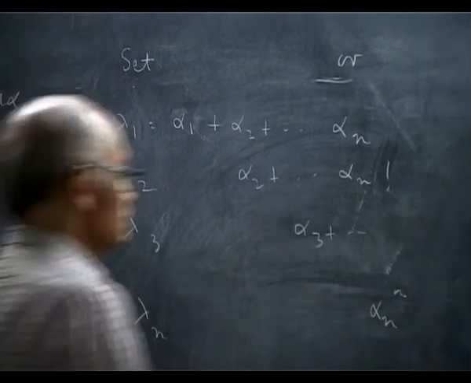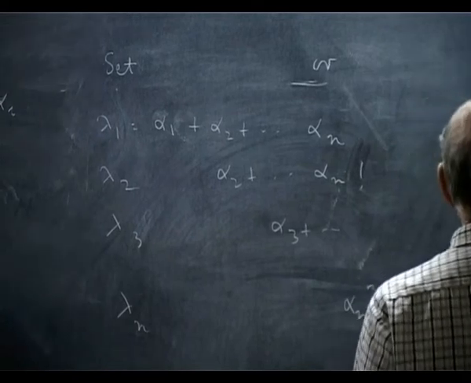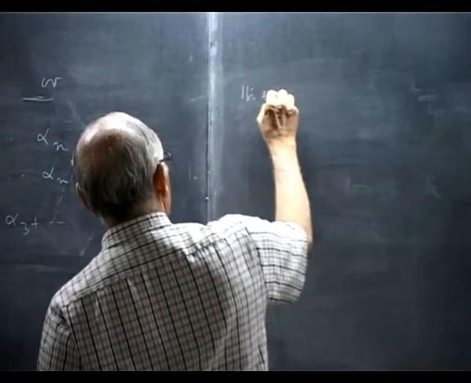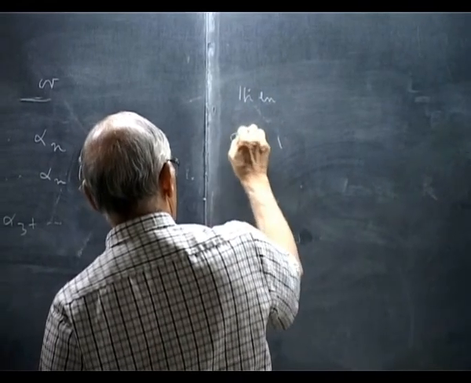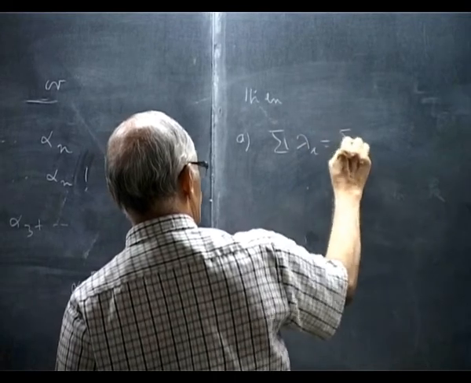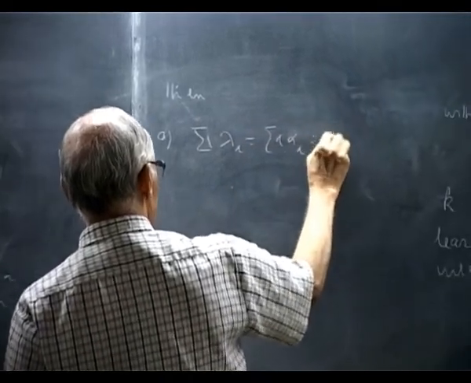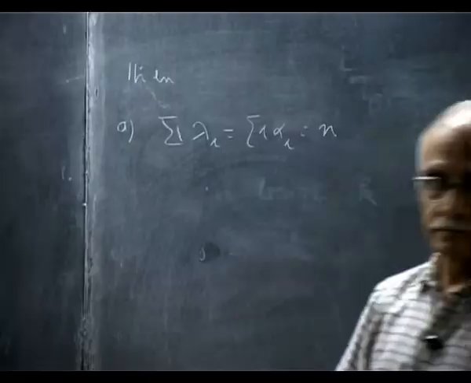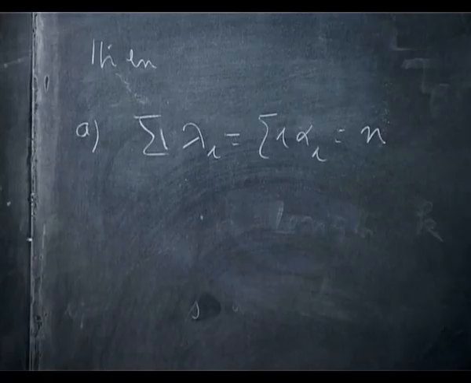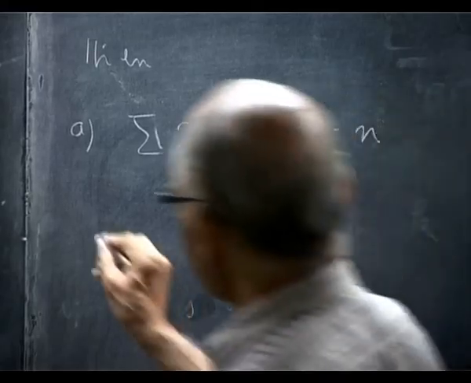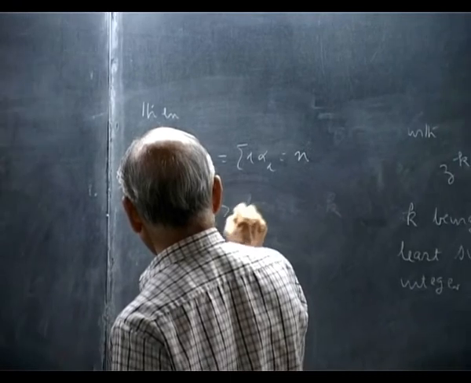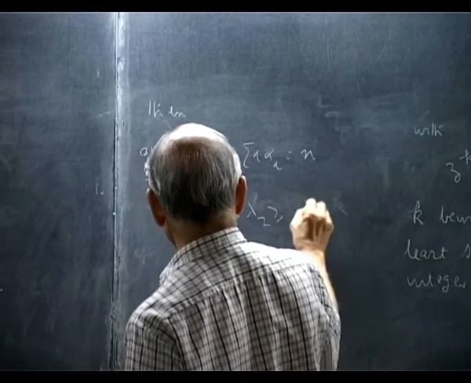Add them up, then (a) the summation of lambda i is the summation of i alpha i, which is n. Then you get (b) lambda 1 is larger than or equal to lambda 2 is larger than or equal to lambda n.